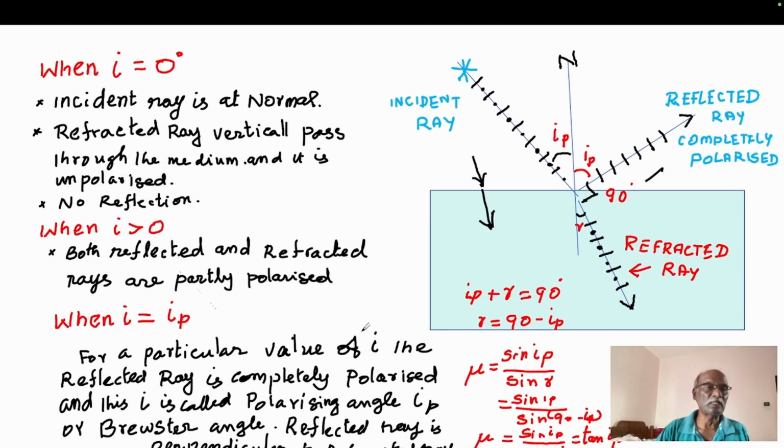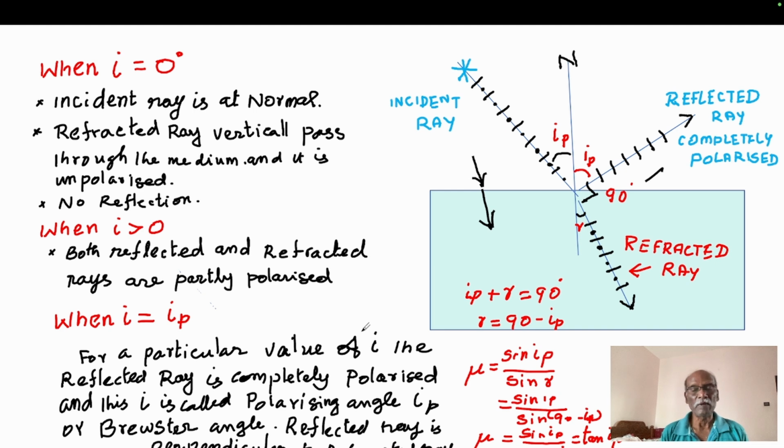If the angle of incidence is 0, the ray falls vertically into the glass and passes through, with no reflection. The incident ray and the refracted ray are in one line and unpolarized.